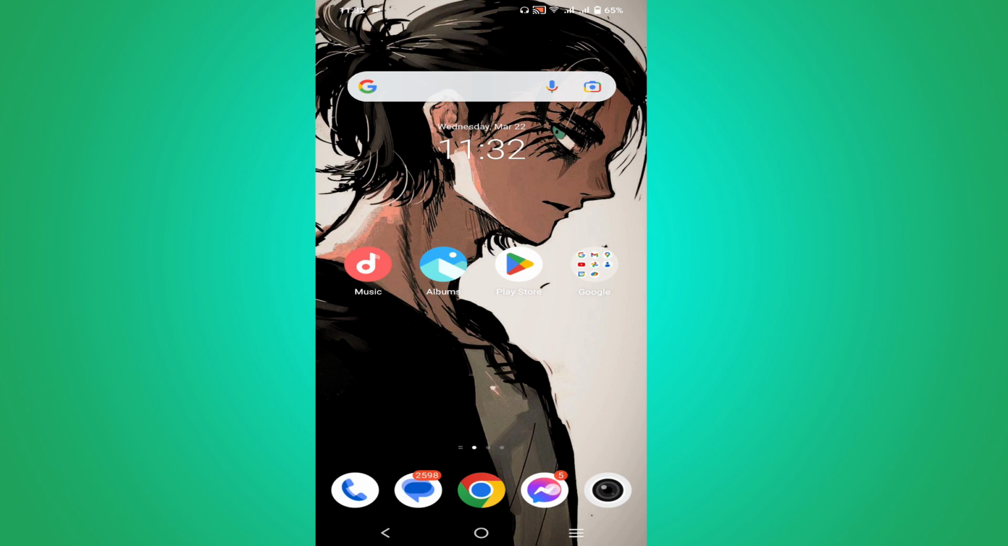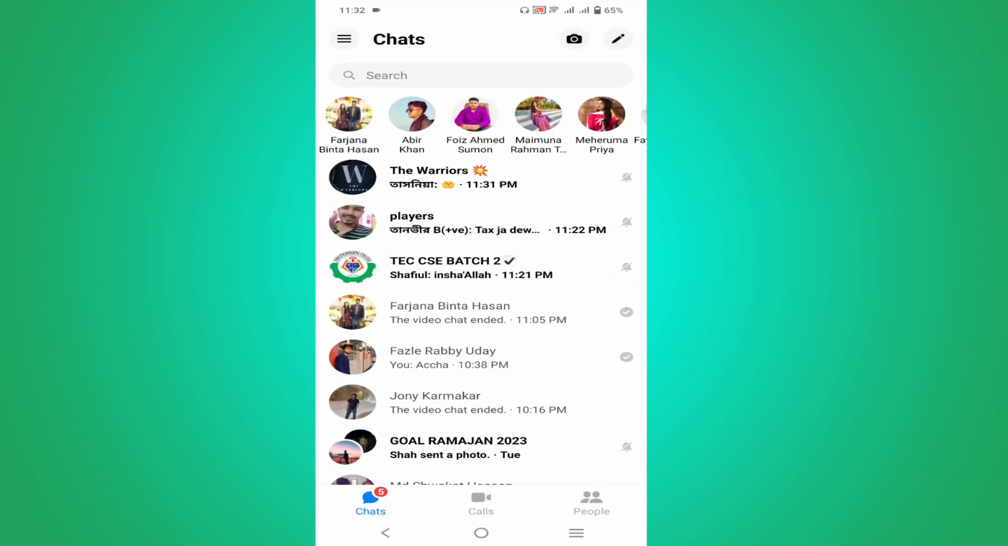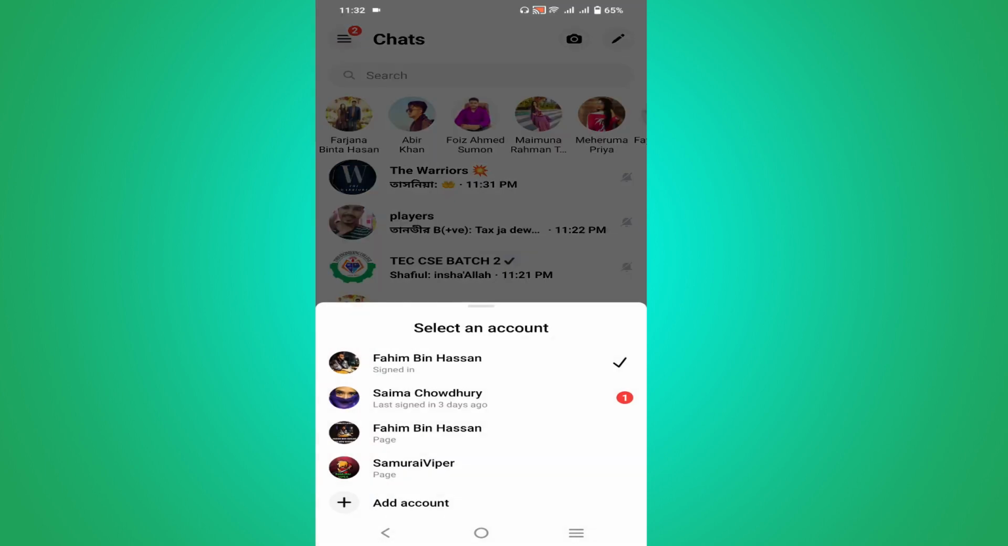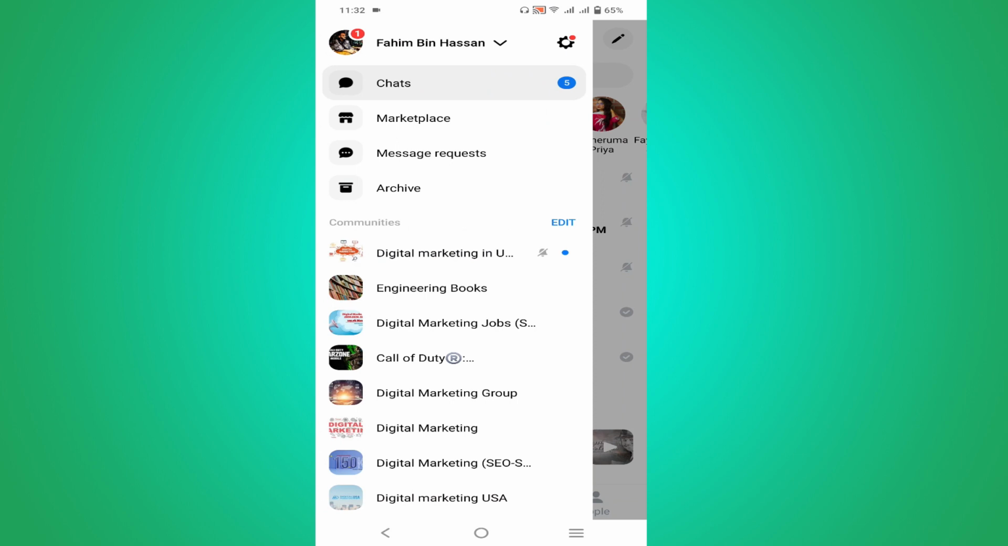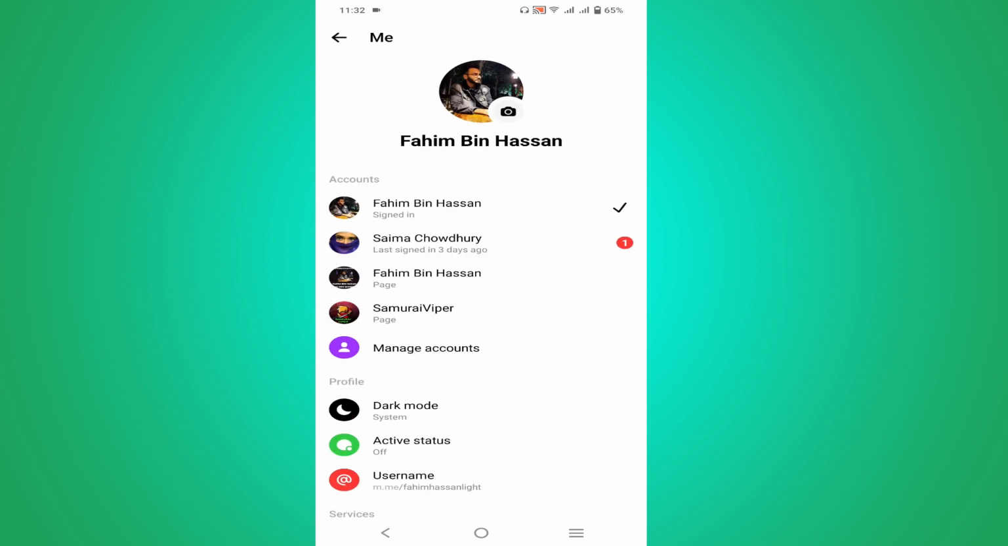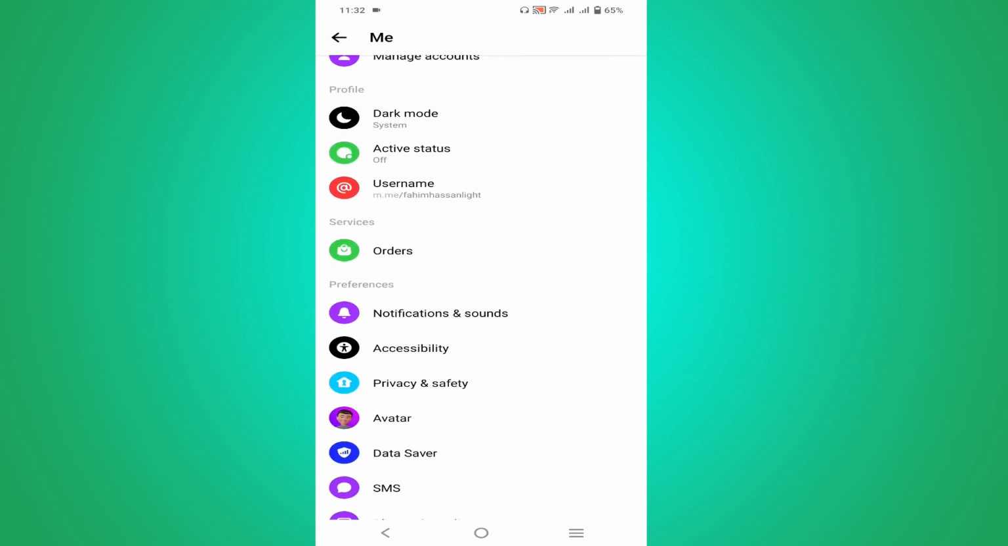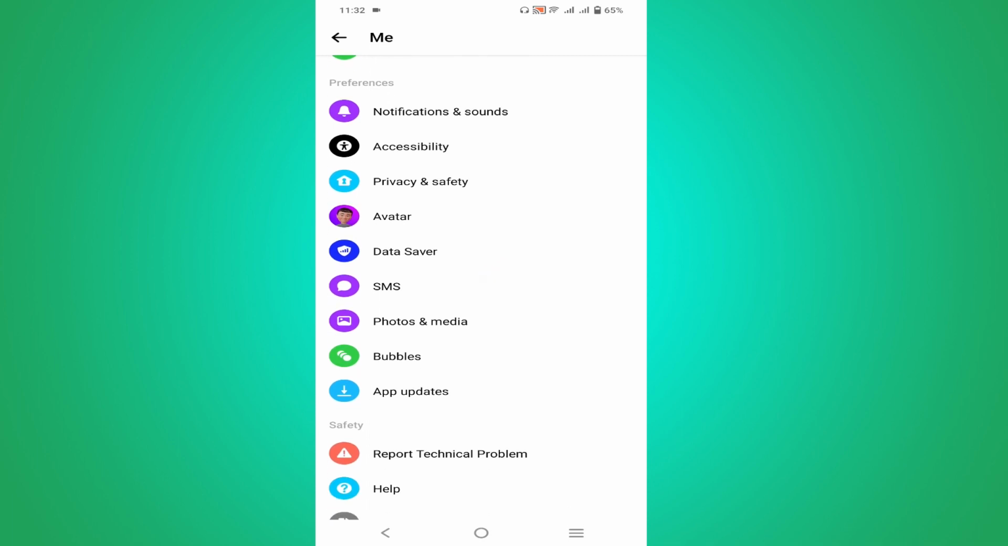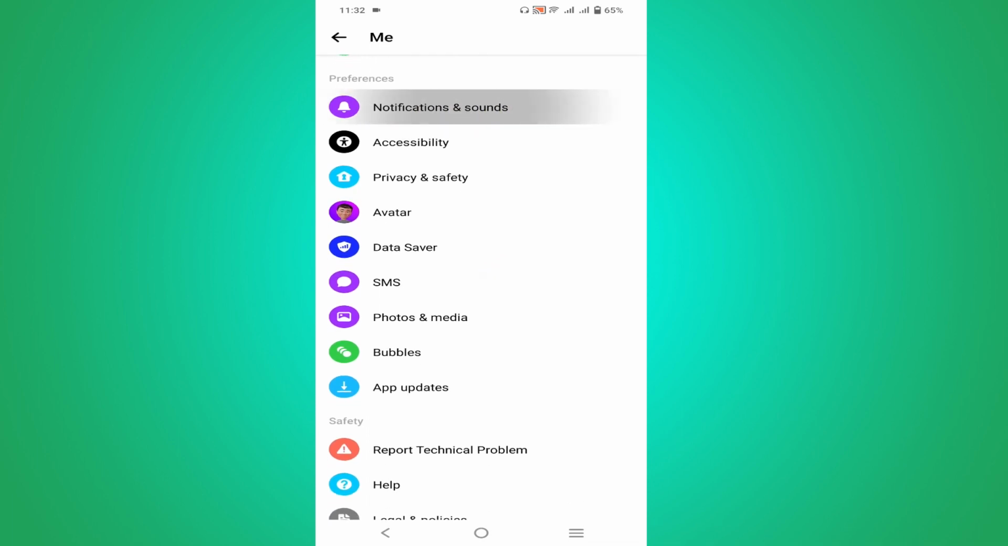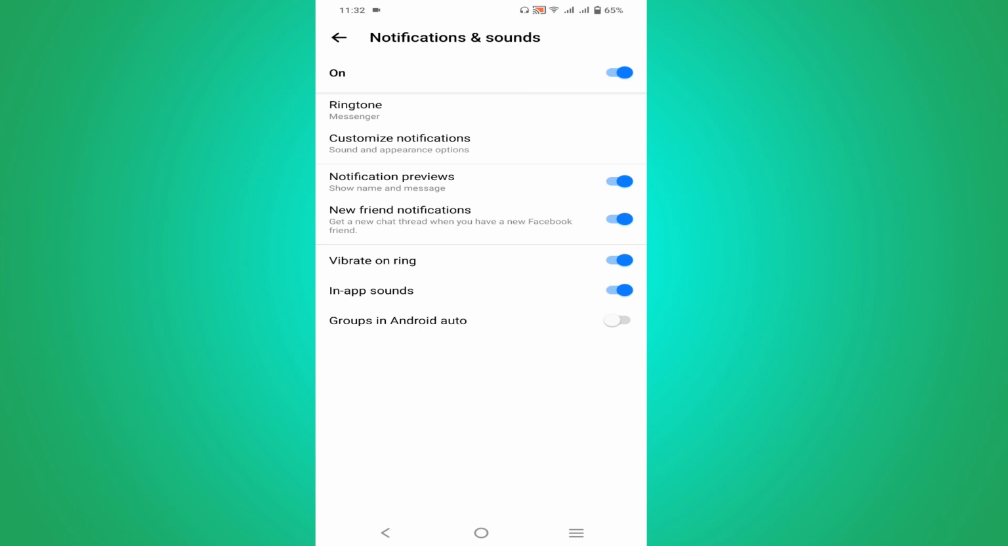First go to your Messenger app. Now select the three straight lines up here. Now click on the settings bar here. Scroll down. Click notification and sound here. Now you can see the ringtone option. Click here.